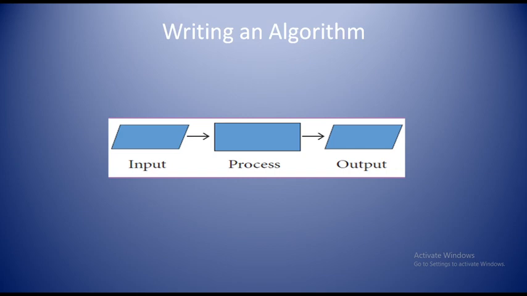For this given problem, the algorithm can be written as: step 1, start the process. We have to start the process, and we have to get the input as x, and here we have to calculate the square. So the given input has to be multiplied by itself, x into x, and next one is display the result square, and finally we have to finish and stop the algorithm.